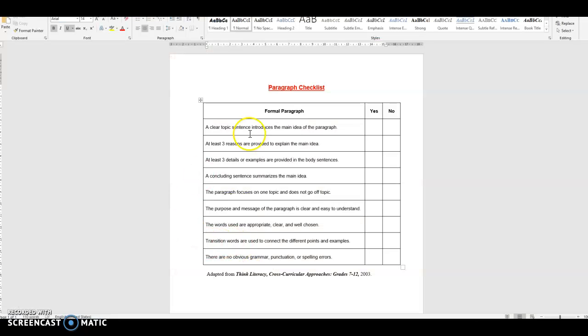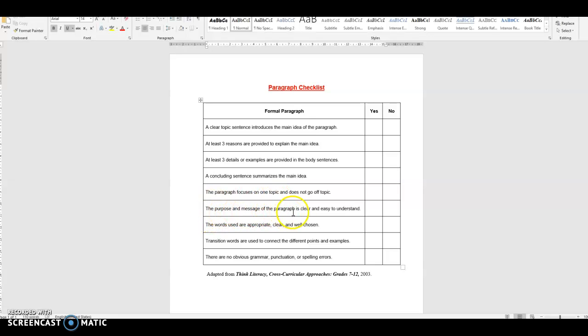And so if we look at that checklist, we're going to be repeating ourselves here. We're just going over the different requirements. But you want to check to make sure you have a proper topic sentence. Check to make sure you have 3 reasons to support that main idea in the topic sentence. Check to make sure you have at least 3 details or examples in the body sentences. Check your concluding sentence. Check to make sure that the entire paragraph focuses on one topic and you don't go off topic. So if you're talking about Toronto, stick to Toronto. Don't start talking about a different location in the middle of your paragraph. You want to stick to one topic.